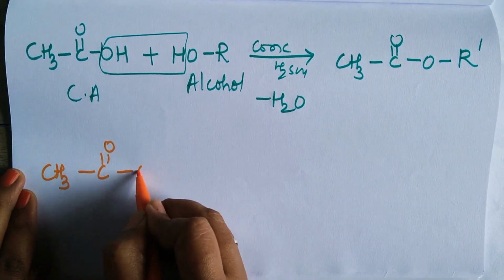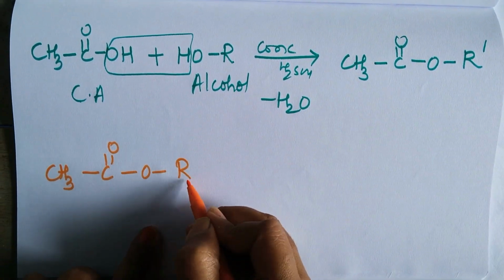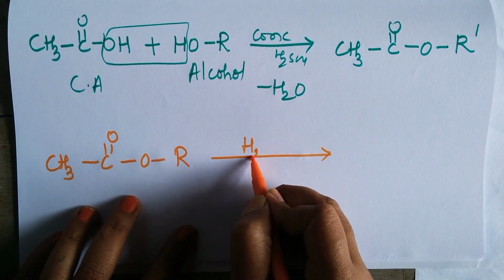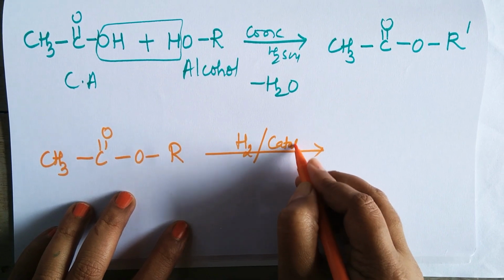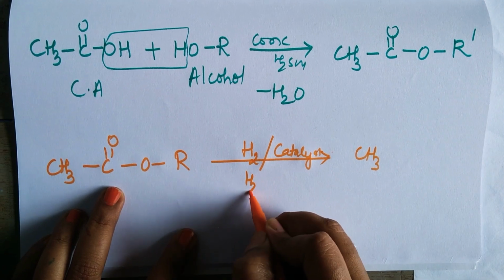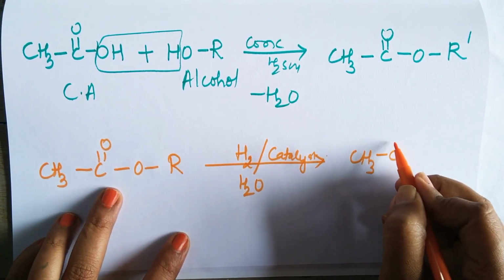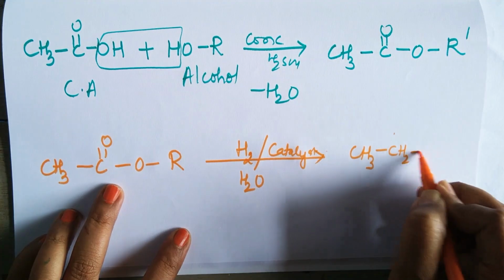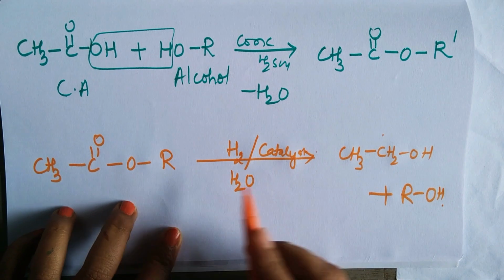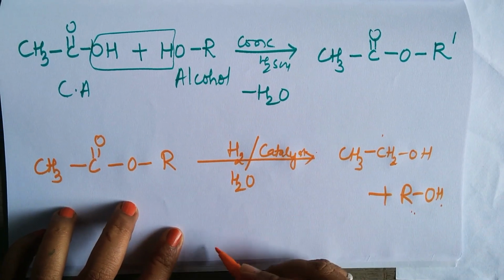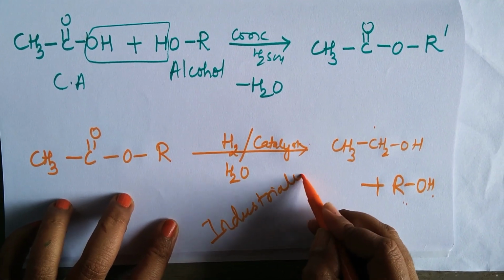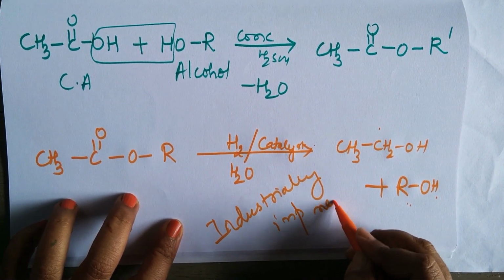So ester, what is the formula? CH3 C double bond O, O, you can write CH3 or anything, that is R dash, which upon catalytic hydrogenation followed by hydrolysis will give CH3CH2OH plus R dash OH. So in one shot you will get 2 alcohols. Therefore industrially it is an important method.